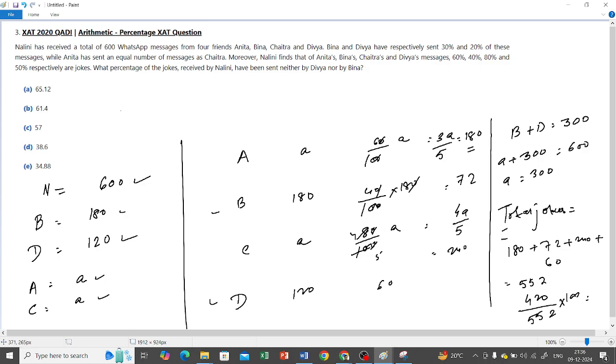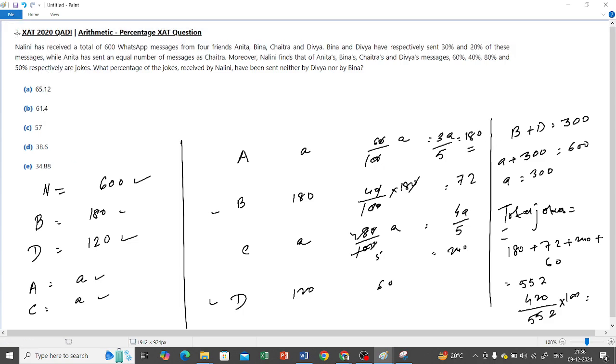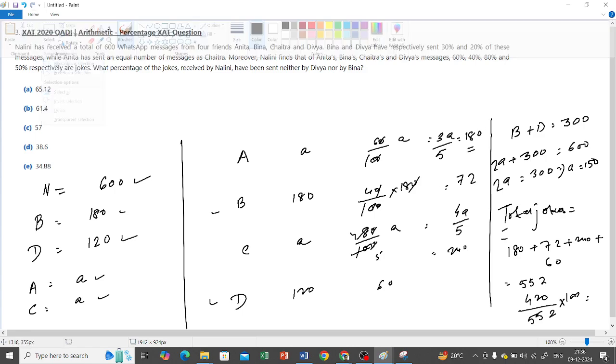Oh, wait. There is a calculation mistake over here. This is 2A, because B plus D is 180 plus 120 and A plus A. I made a mistake with one A. Okay, so A is 150. So if A is 150, these values change.